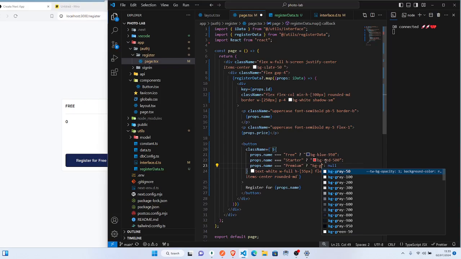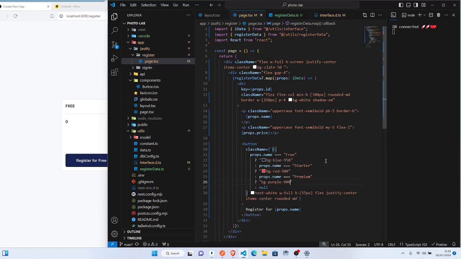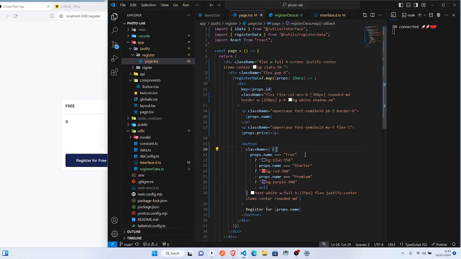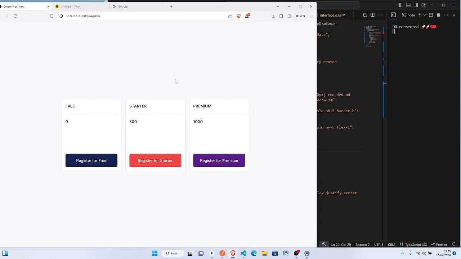So it doesn't have it, but I think I saw purple. Yeah, so let me use this. So if we save, we see this, right? So this is for premium, this is for starter, and of course it makes sense like that. Now it makes sense.